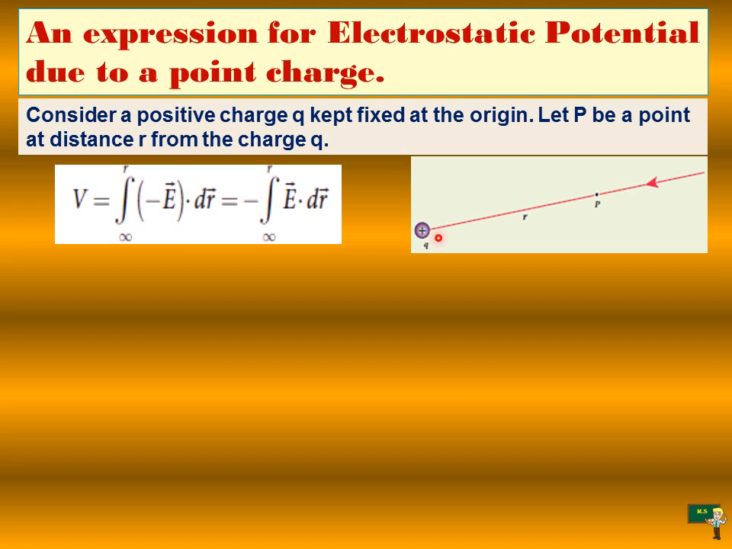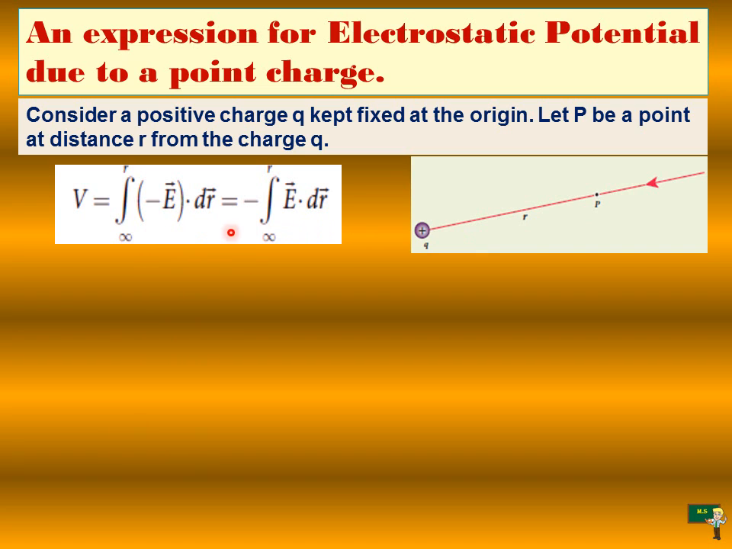The work done is stored as potential energy. The work done to bring this charge from infinity to this point is stored as potential energy. So the potential V is equal to the integral from infinity to R of minus E dot dr vector. Here R represents the distance between q and P.